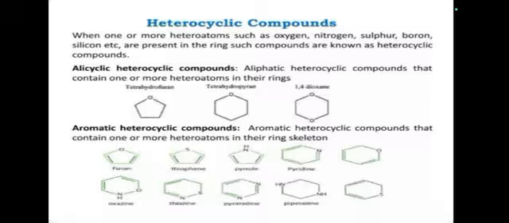The second type is called aromatic heterocyclic compound. That means aromatic heterocyclic compounds contain one or more heteroatoms in the ring skeleton. Examples of aromatic heterocyclic compounds are furan, thiophene, pyrrole, pyridine, thiazine, pyrimidine, piperidine, thiazole, imidazole. These are the examples of aromatic heterocyclic compounds. These are the classifications of organic compounds.